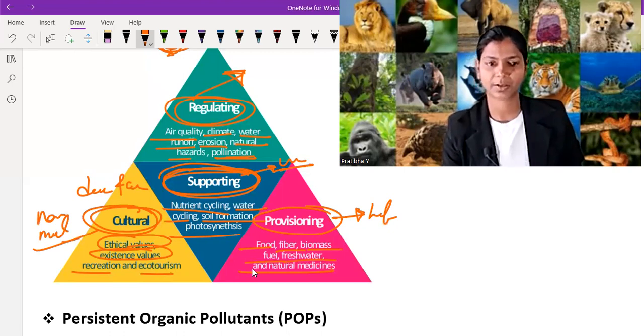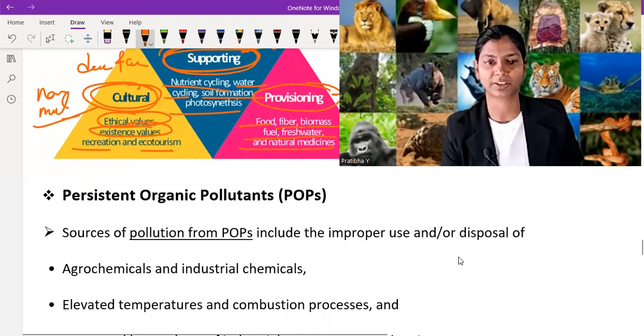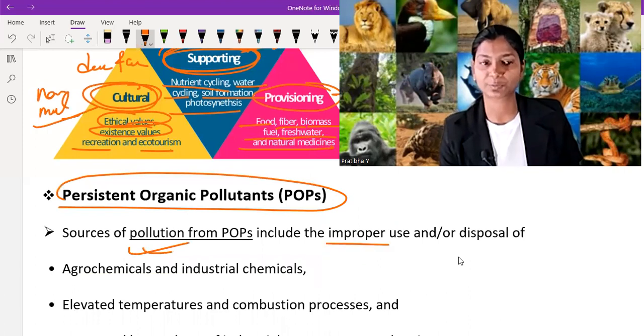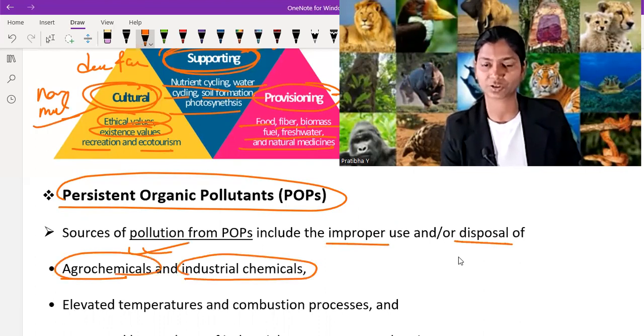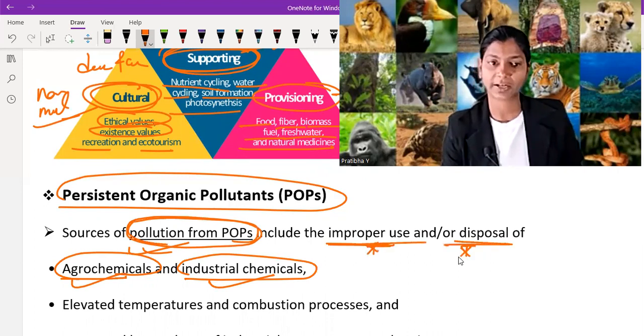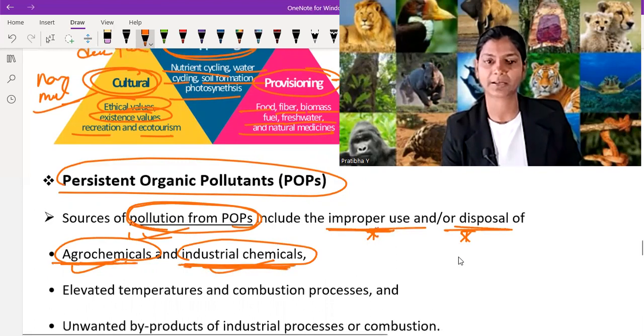Next one is POP, persistent organic pollutant. See, sources of pollution from POP include the improper use and disposal of agrochemicals and industrial material. When we dispose of agrochemicals and industrial chemicals in an improper way, this forms pollution from POP. This comes under the POP. Okay. So remember, improper use or disposal. It is important. Improper use and disposal of agrochemicals and industrial chemicals come under the POP.